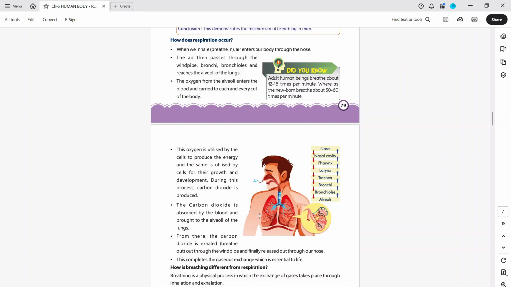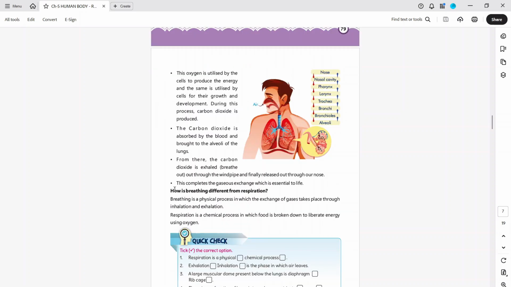So, what is there? The oxygen is utilized by the cells. When we breathe, the alveoli exchange the gases. It transfers the oxygen into the blood. In the next chapter, the circulatory system, we will read this again fully: how the exchange of gases happens, and how blood is pumped through the pulmonary arteries and all. We will discuss that again next.